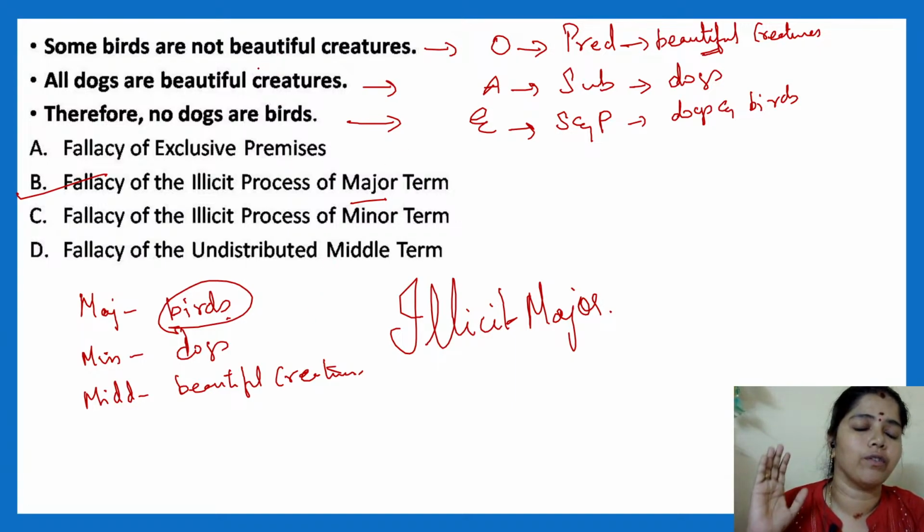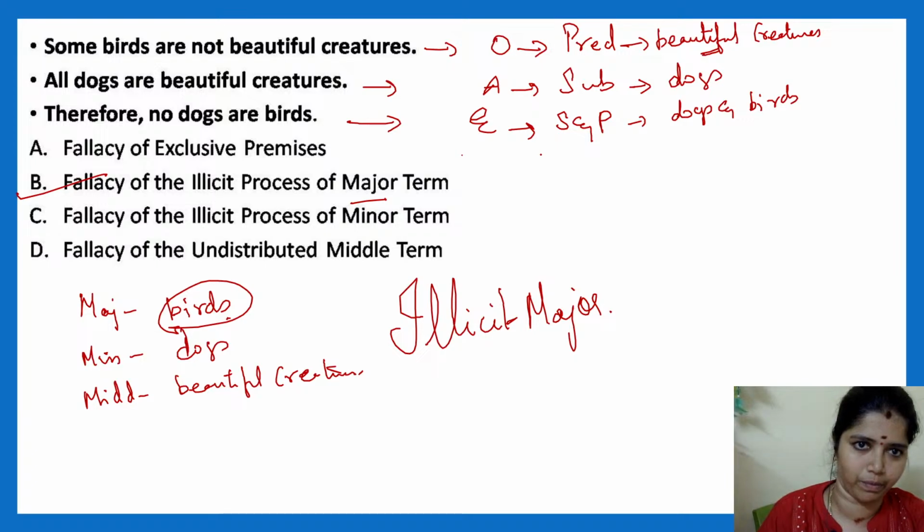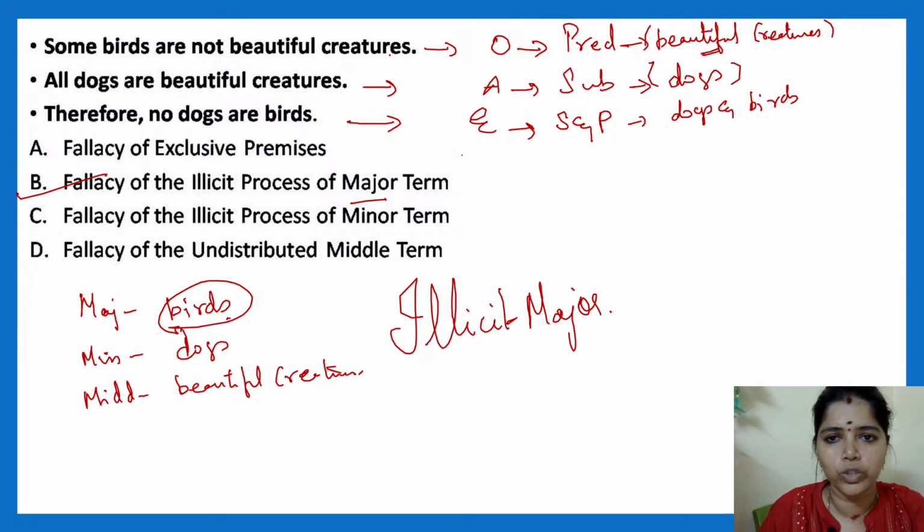Whenever you want to find the formal fallacy, we have to look at the structure. First find out the type of proposition, and then find out the subject and predicate. For your reference, I am just writing these things. Just write which word will come for predicate and subject, and go to your conclusion. Find out your major and middle term.